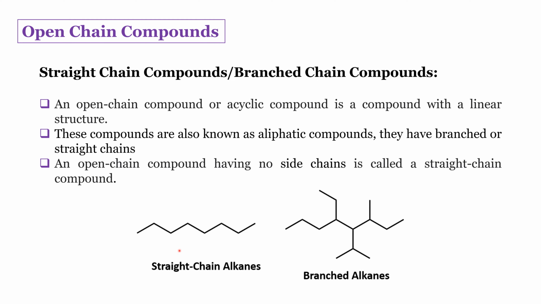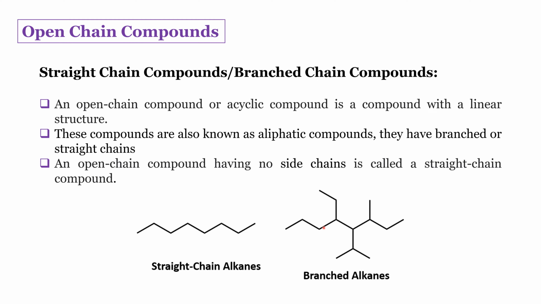The first one is n-octane. Here you can see the number of carbons: 1, 2, 3, 4, 5, 6, 7, 8. There are 8 carbons and it is a straight chain without any branches. That's why it is called n-octane. Coming to the second example, it has the same octane chain that we saw in the first example. For this there are 3 branches added, that's why it is called a branched alkane.